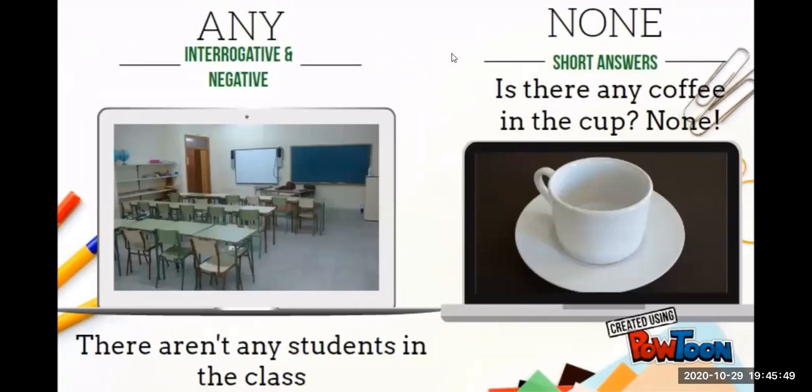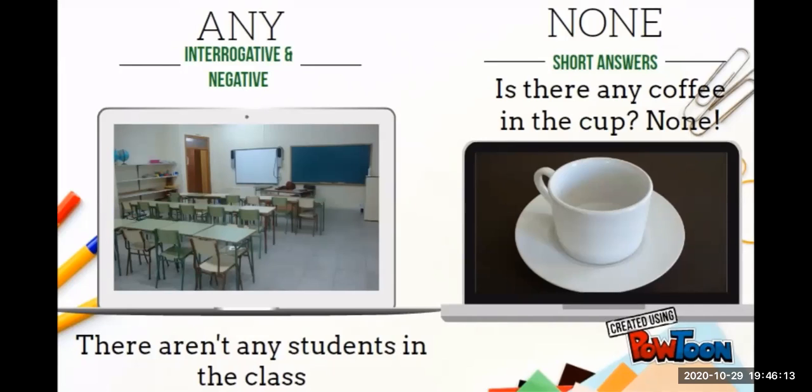Some. And we have here any. Como vimos la anterior clase, any, interrogative sentences and negative sentences. For countable, in plural, okay, in the plural form, and uncountable words. For example, there aren't any students in the class.